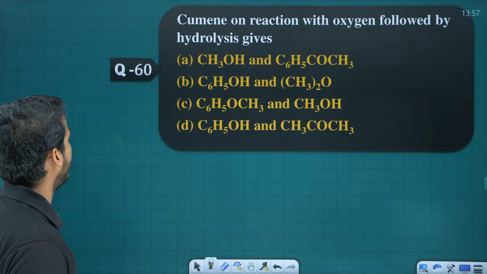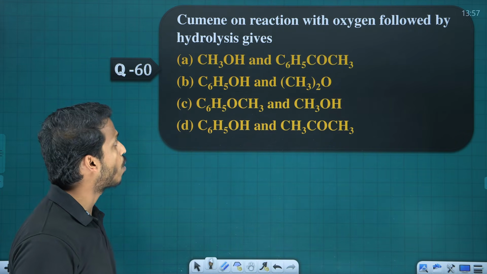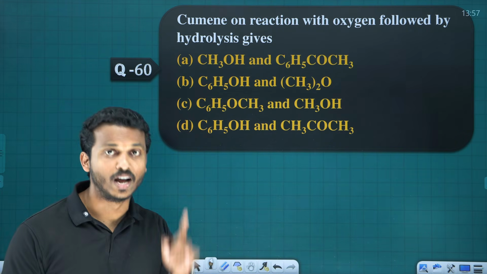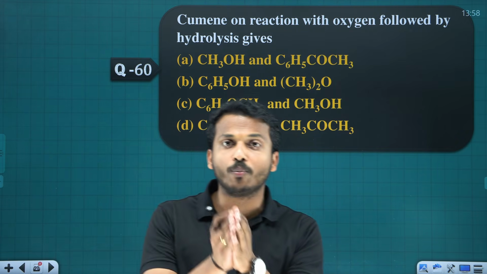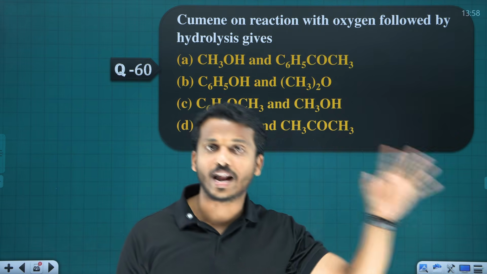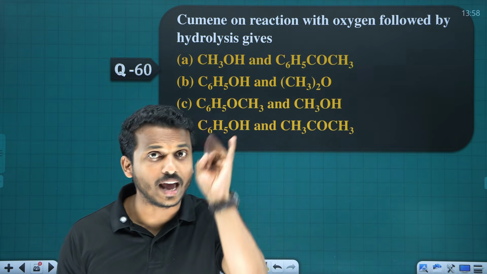Next one, 60. Cumene on reaction with oxygen followed by, we already discussed, cumene on reaction with oxygen. First you will get cumene hydroperoxide. That on acid hydrolysis, you will get phenol and acetone.